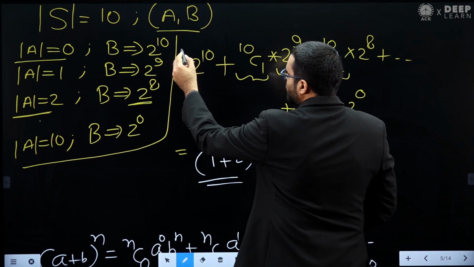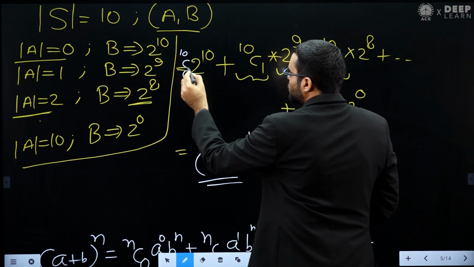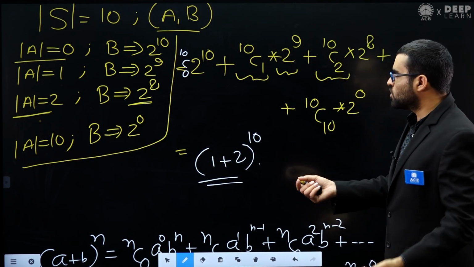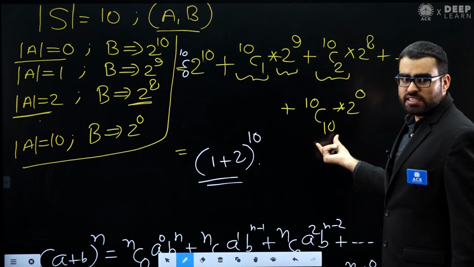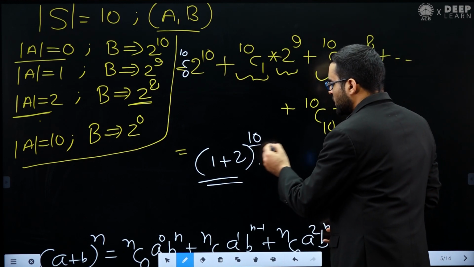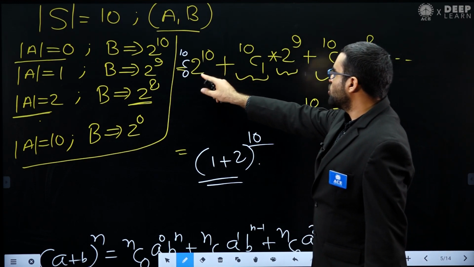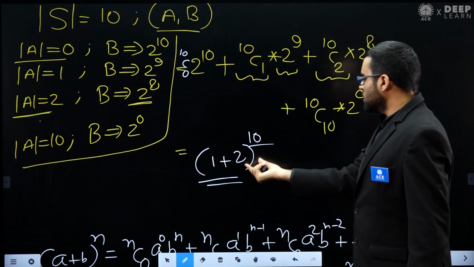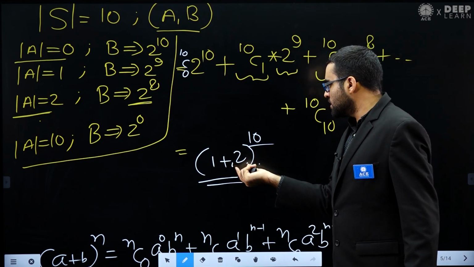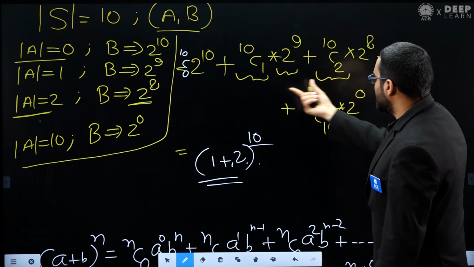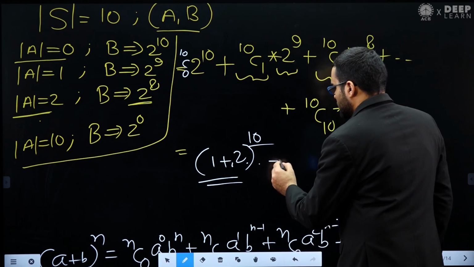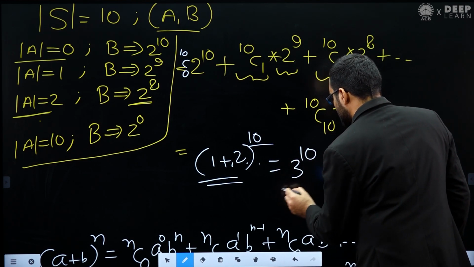I can put 10C0 here because 10C0 is equal to 1. So the value of n is 10, and the value of b is 2 and the value of a is 1. So this is 3 power 10, and this is the answer.